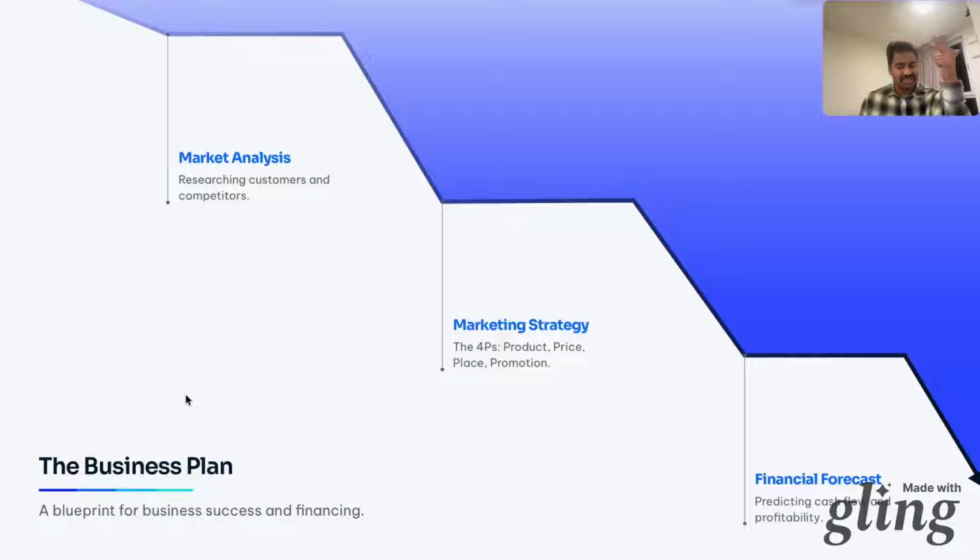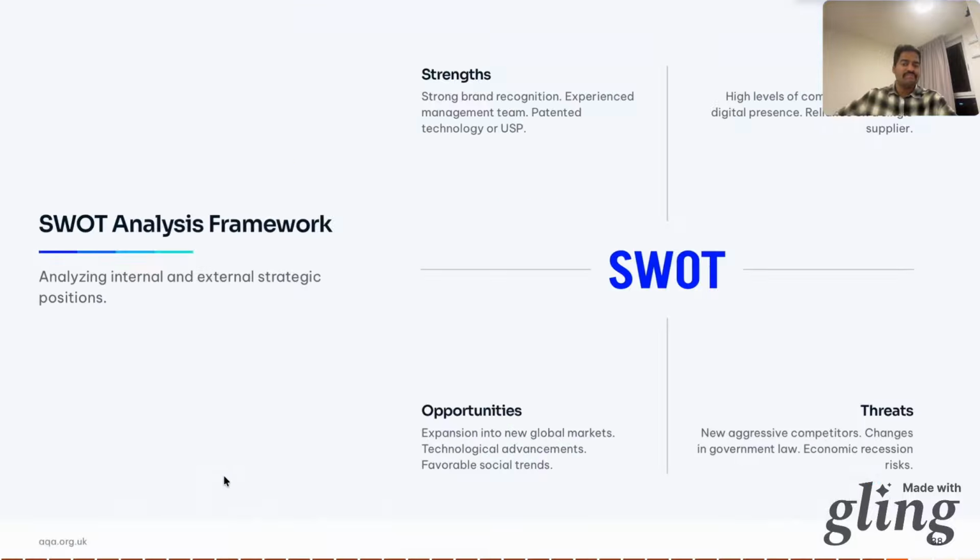What are the 4 P's? For example, the marketing strategy has 4 P's. We will learn that more in depth in Unit 3 marketing, but the 4 P's are product, price, place, and promotion. And what is the financial forecast, which we will learn in Unit 5 finance, predicting cash flow and profitability. Banks love numbers, that gives confidence, and the return on investment, how quickly you can pay back the loan.